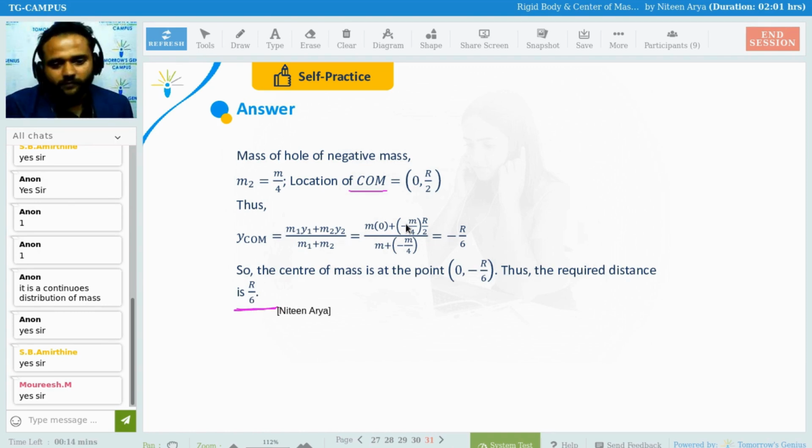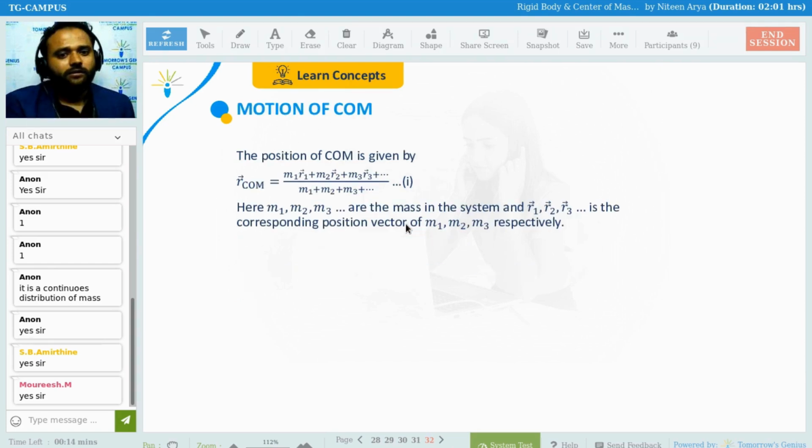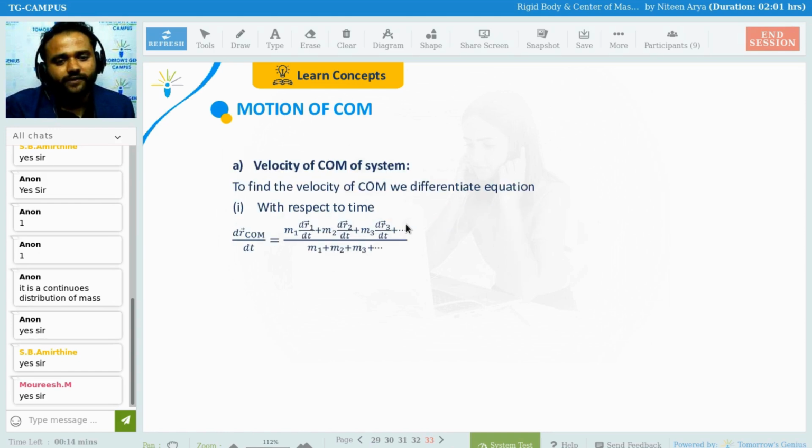Now, once we know this center of mass, the motion of center of mass is very easy. One thing that makes it easy for you guys: if you know the center of mass, (m1 r1 + m2 r2 + ...) divided by the total mass, just take the derivative of this.